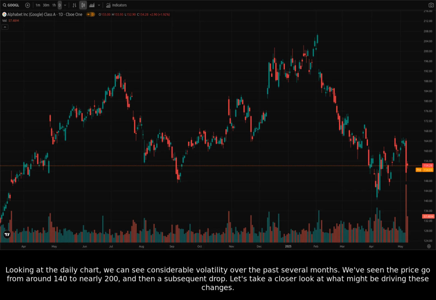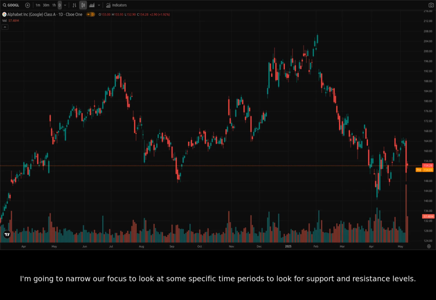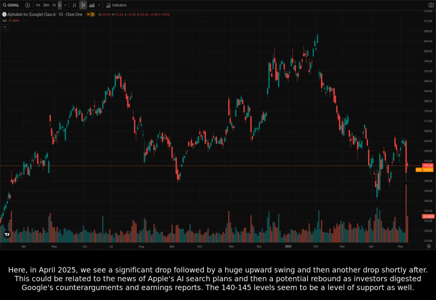Let's take a closer look at what might be driving these changes. I'm going to narrow our focus to look at some specific time periods to look for support and resistance levels. Here, in April 2025, we see a significant drop followed by a huge upward swing and then another drop shortly after. This could be related to the news of Apple's AI search plans and then a potential rebound as investors digested Google's counterarguments and earnings reports. The 140 to 145 levels seem to be a level of support as well.